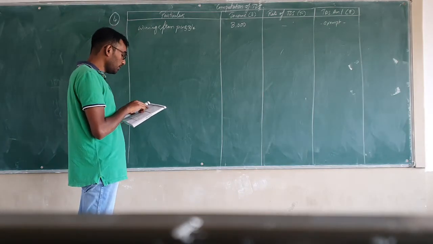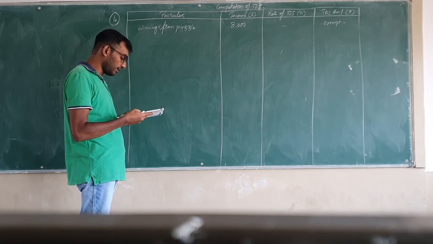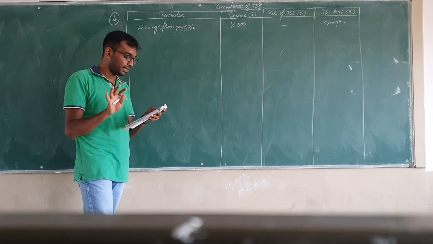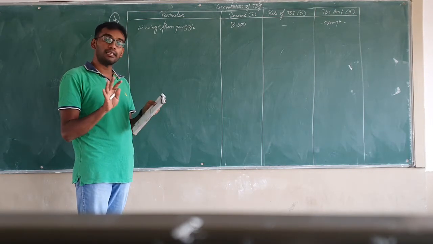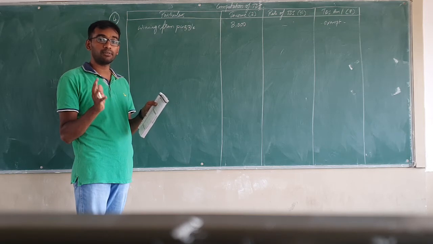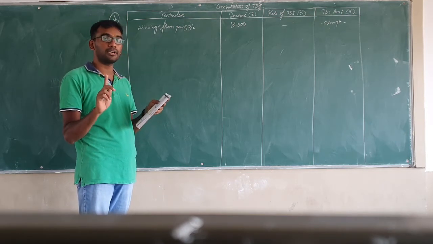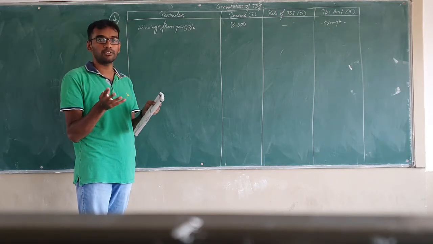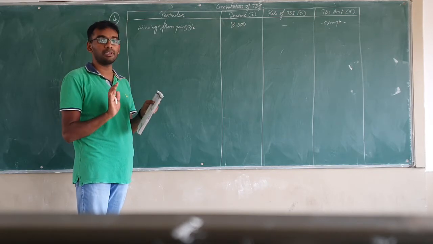Now, lump sum payment to a contractor X Limited, rupees 40,000. Here they have given a lump sum payment made to a contractor, X Limited. If they had given in the question that the payment is made to X, then X would be an individual. In case of any payment made to a contractor, if he is an individual, it will be computed at 1%. Since they have given X Limited, it will be other than individual. So in case of TDS to a contractor other than individual, the rate of TDS applicable is 2%.